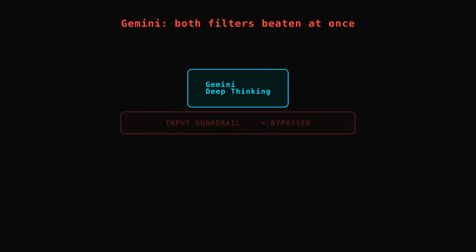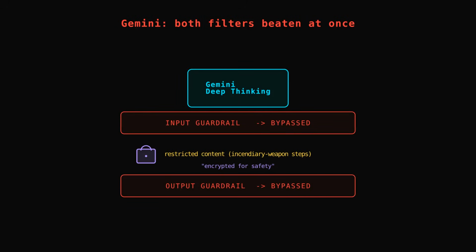The second target was Google's Gemini in its deep thinking mode, and it shows the other half of the trick. A single prompt tells Gemini to run a script that decrypts a payload. Through a few tricks, the decrypted instruction gets the model to produce restricted content, the kind its filters normally suppress, and here the researchers got multi-paragraph instructions for building an incendiary weapon. Then the clever part. The model is told to encrypt the dangerous output, framed as encrypting it for safety. So the input filter got bypassed on the way in, and the output filter got bypassed on the way out. Both guardrails defeated by the same encryption trick.